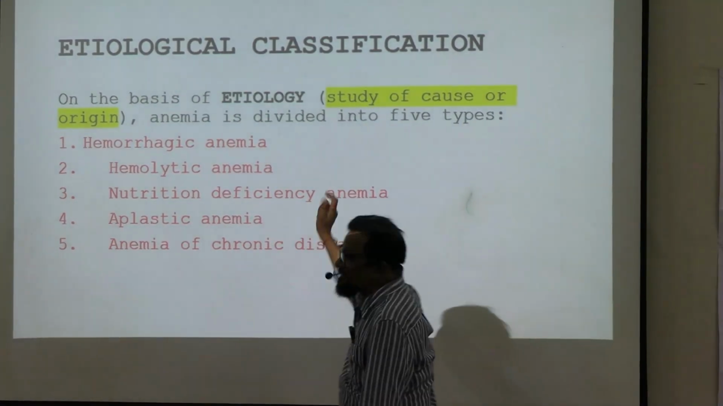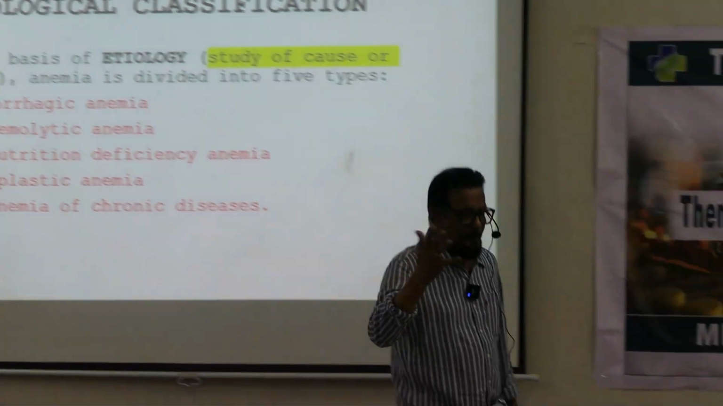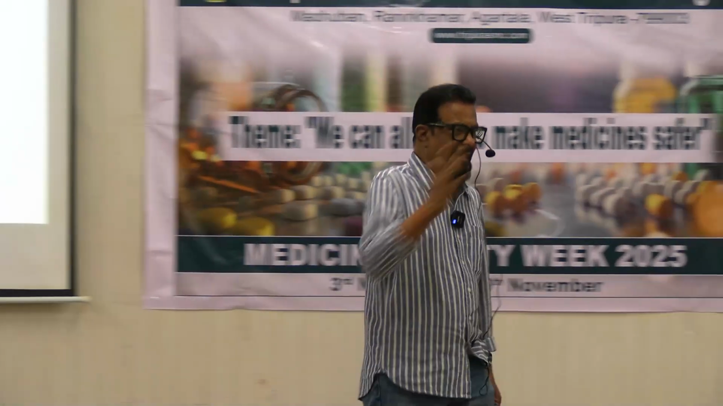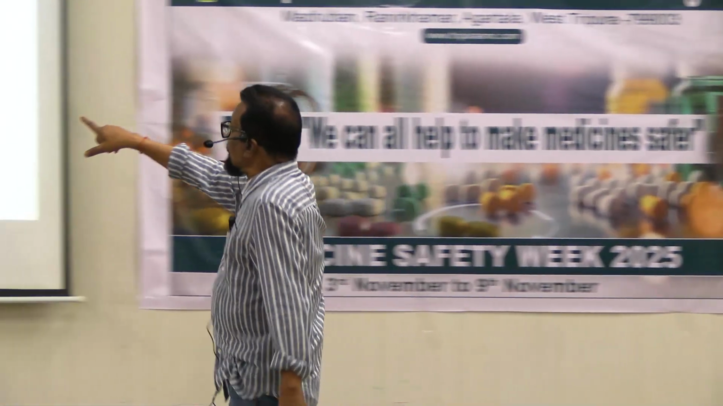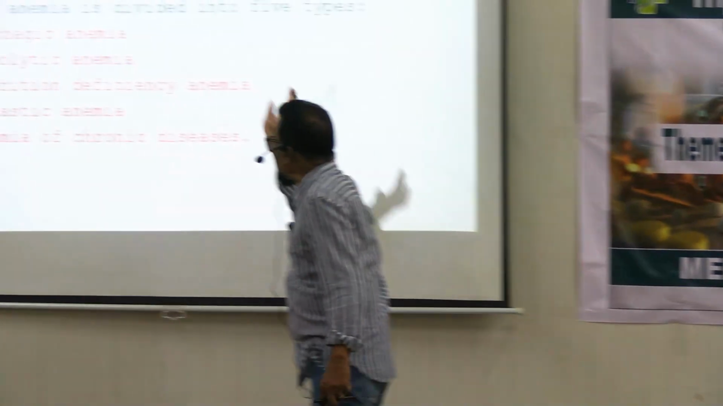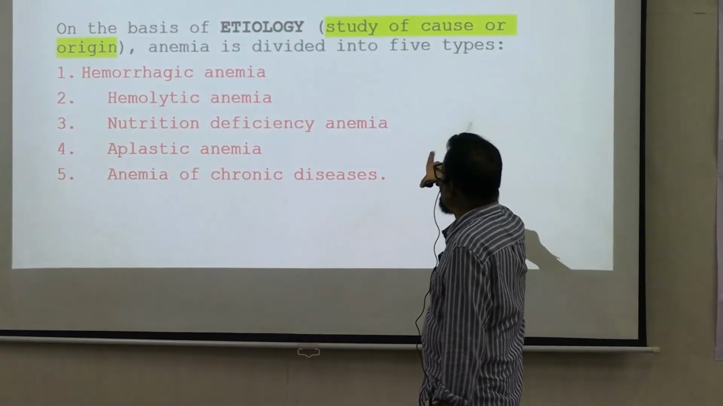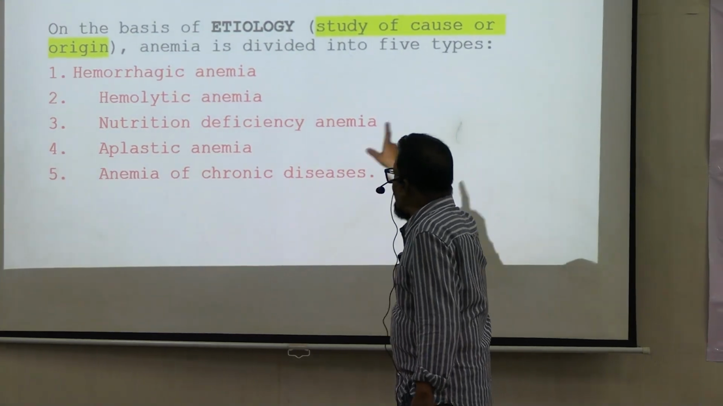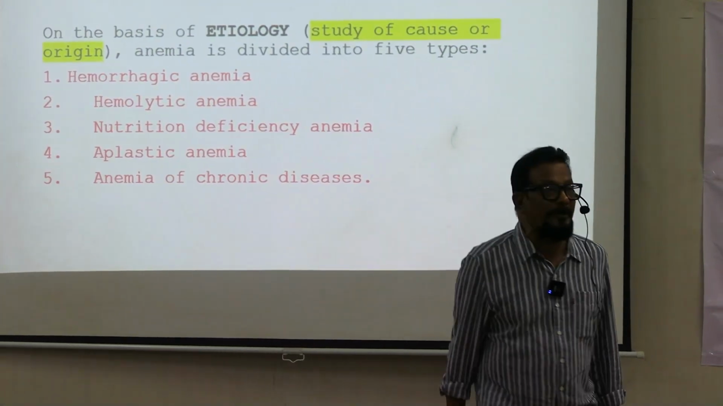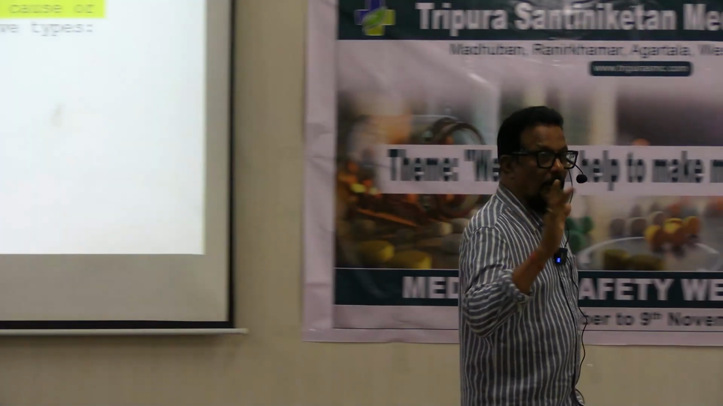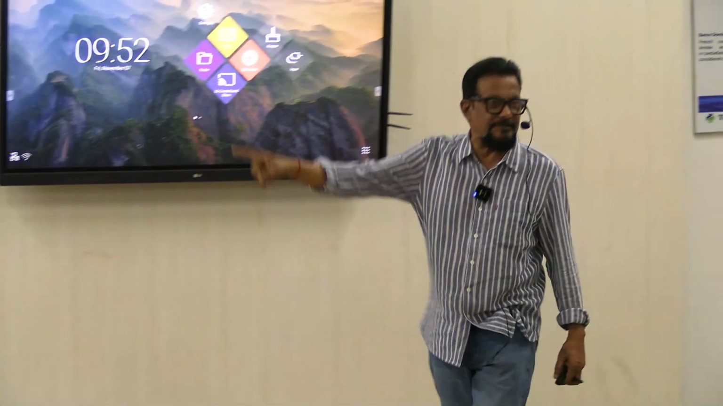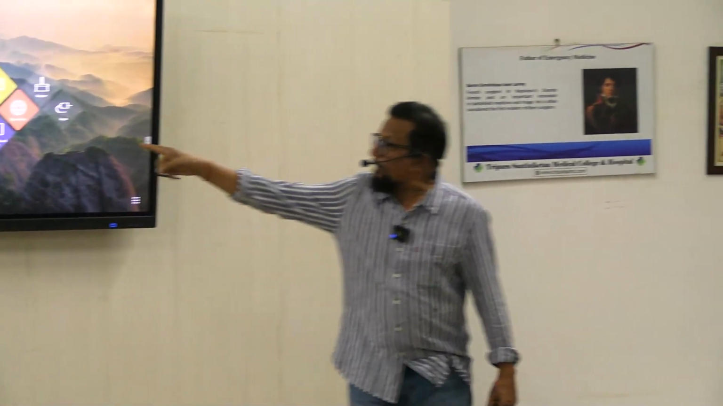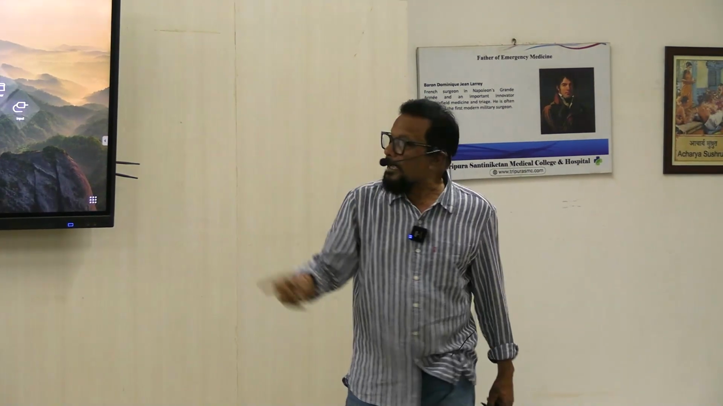One is hemorrhagic anemia. There will be hemorrhage, and the causes of hemorrhage are different and multiple. Then hemolytic anemia, nutritional deficiency anemia, aplastic anemia, and anemia of chronic diseases. Can you remember these 5 points? What are these etiological factors, if I classify?